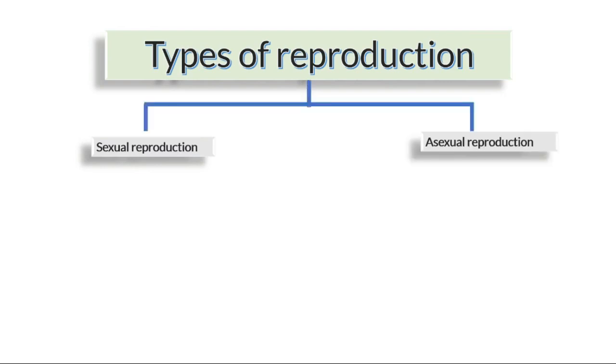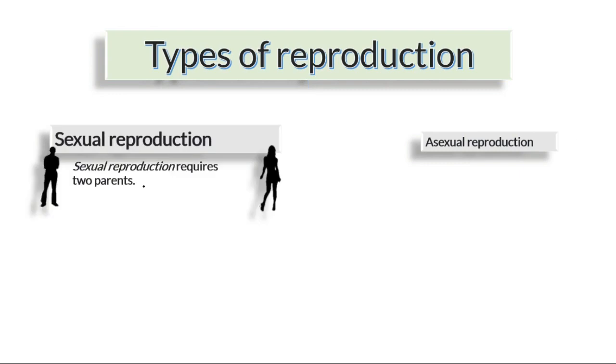Now let me give you a brief introduction of what sexual reproduction and asexual reproduction mean, okay? And then we have the differences among these also. So sexual reproduction requires a father as well as a mother. So they require parents. Remember this, sexual reproduction.